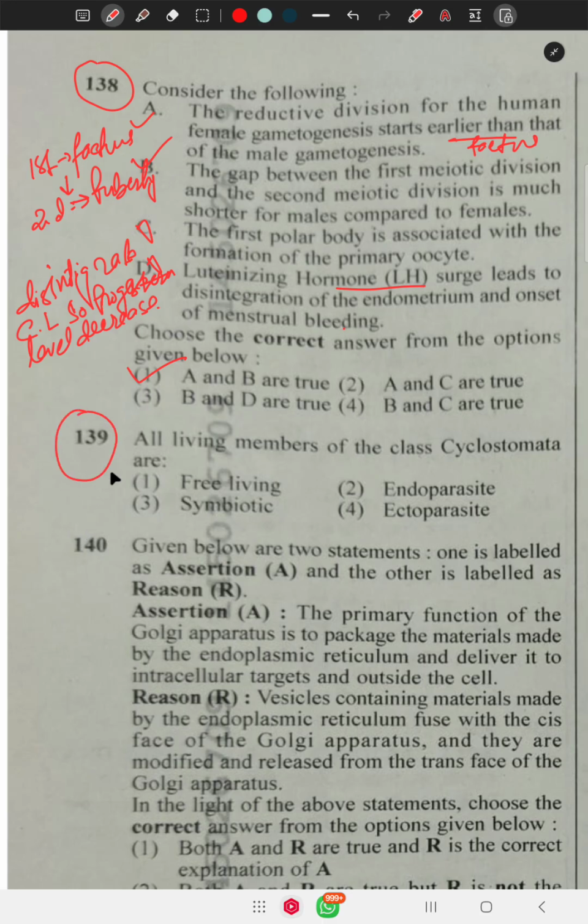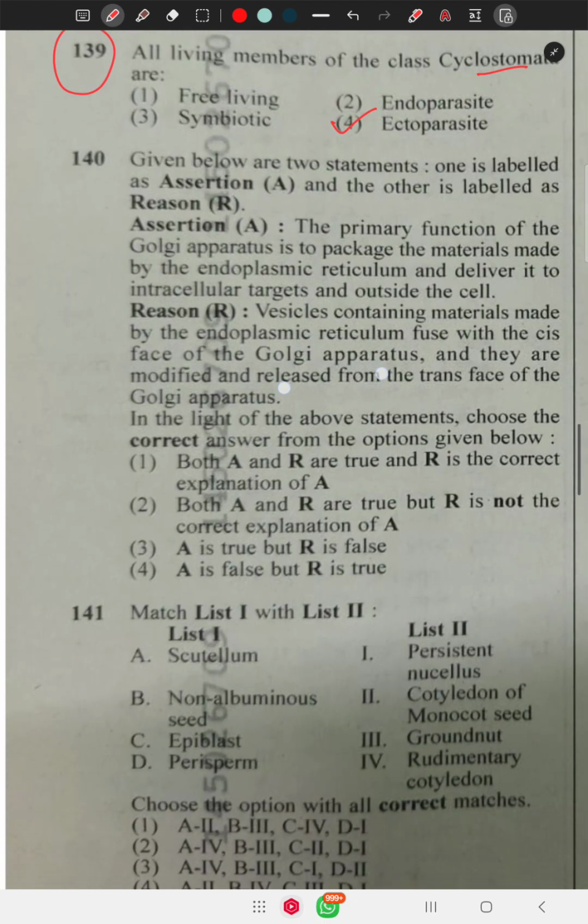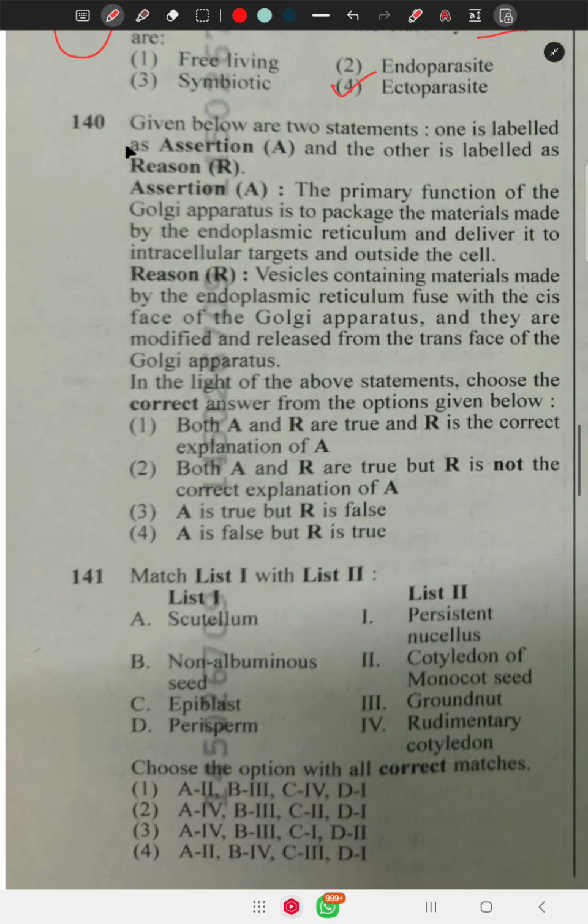Question 139 says all living members of the class Cyclostomata are ectoparasites. Question number 140 gives two statements, one labeled assertion and another labeled reason.